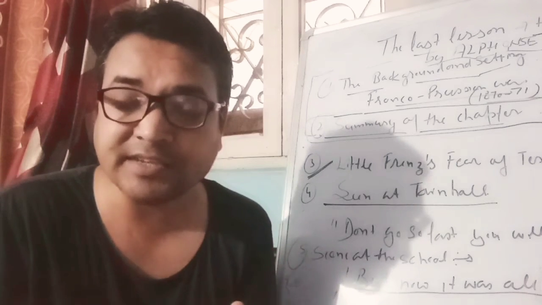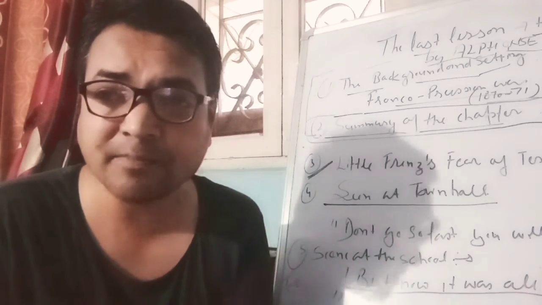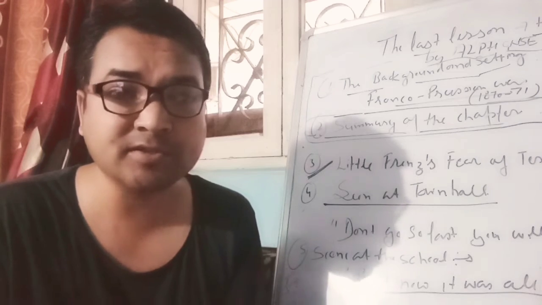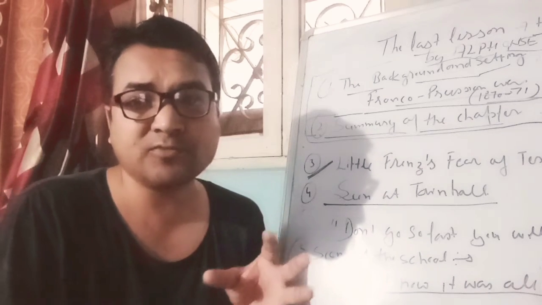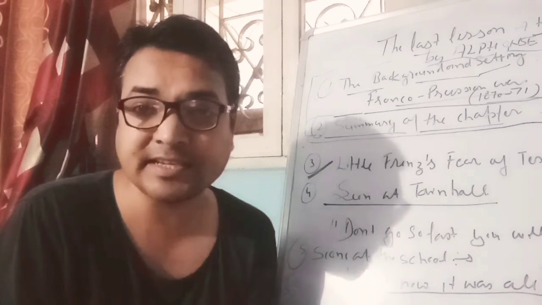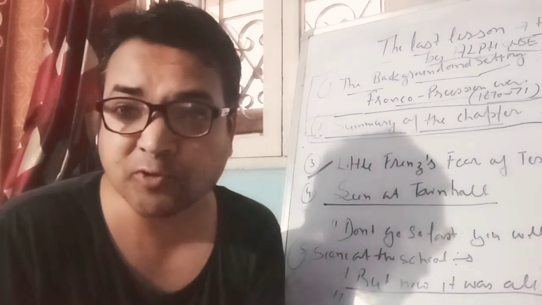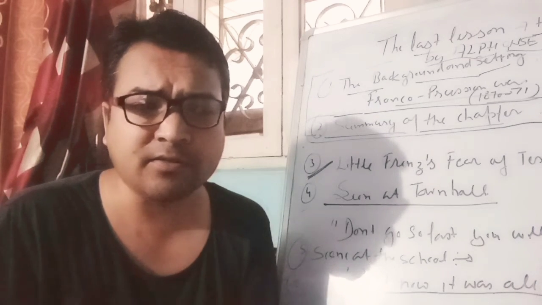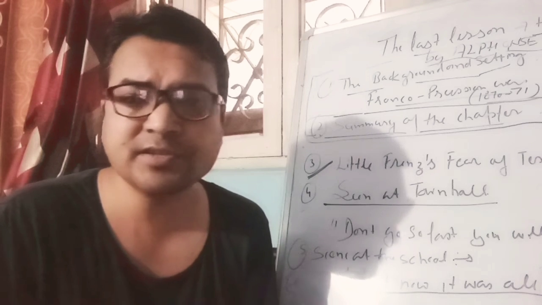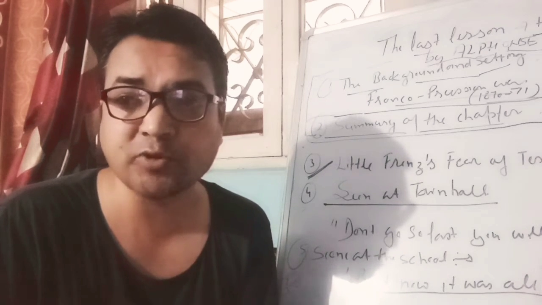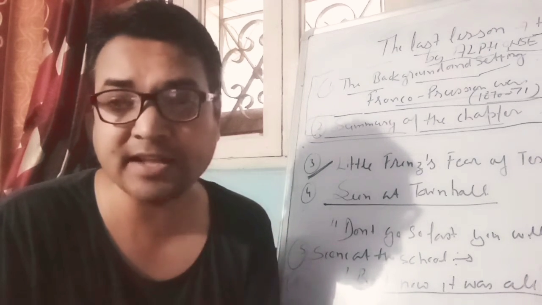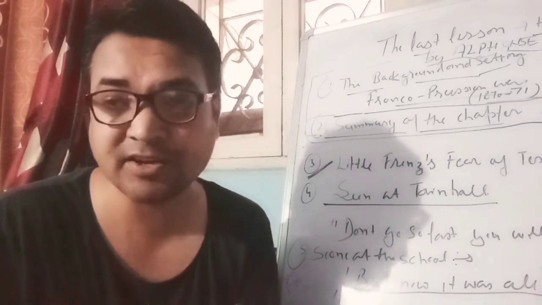He was afraid that Mr. Hamel would scold him, would beat him up, because he came late, since Mr. Hamel's personality in Franz's mind was like that. He is a very cranky person, who used to have an iron scale on his hand every time.